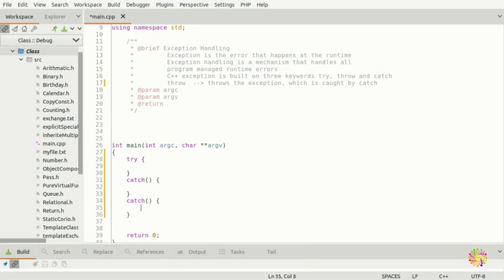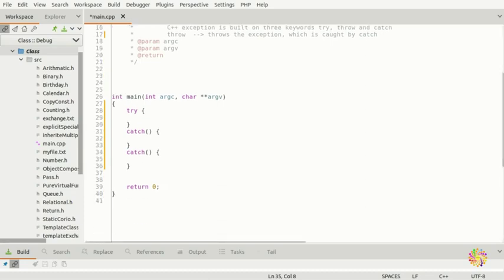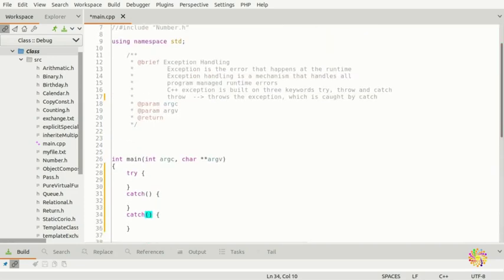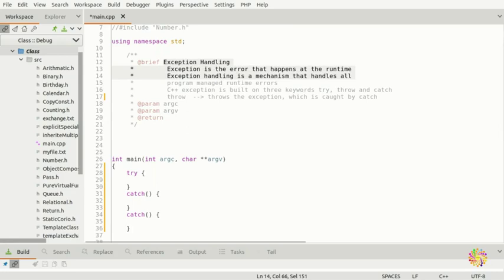Say you have a runtime error, a file not open error, an input output error, whatever error you have. Your catch blocks can extend from one to many. For example, you open a file and you get an input output error, then a file not found exception, then a runtime exception. There are many exceptions, and if you want to be a very successful programmer, you need to master exception handling very well.